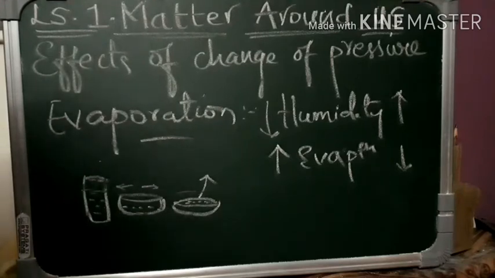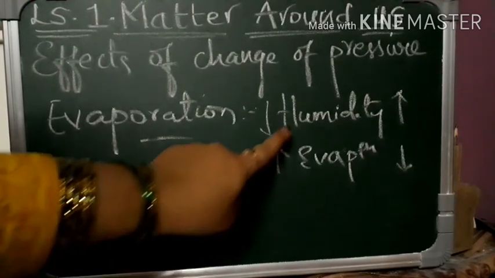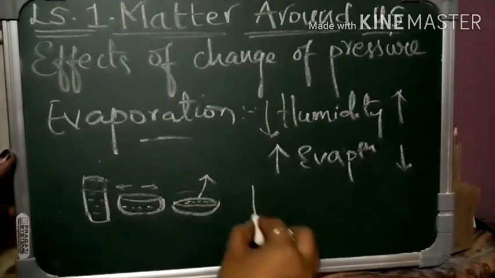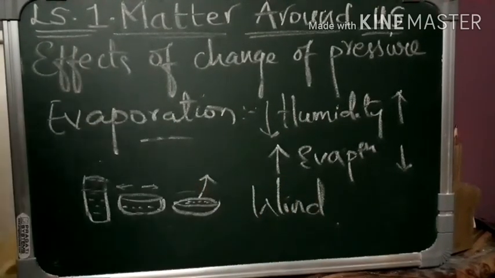Whereas in the rainy season and in the winter season, the wind cannot carry away the water particles as fast. That's why the evaporation takes place slowly, and hence your clothes also dry very slowly. That means surface area, humidity and wind affect the evaporation, right?